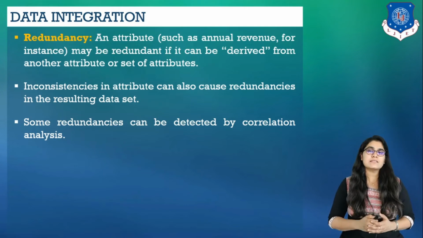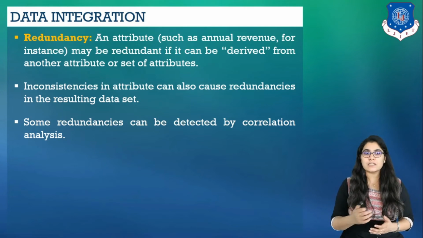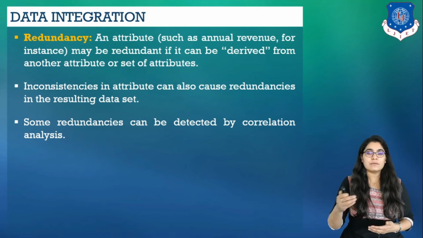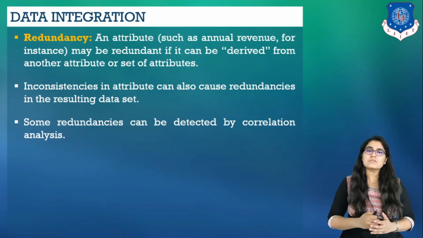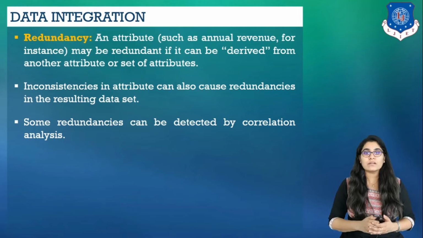Some redundancies can be detected by correlation analysis. Now what is correlation analysis? Given two attributes, such analysis can measure how strongly one attribute implies the other based on the available data. So we can use this correlation analysis to identify the redundancy and to overcome the inconsistencies of the database.